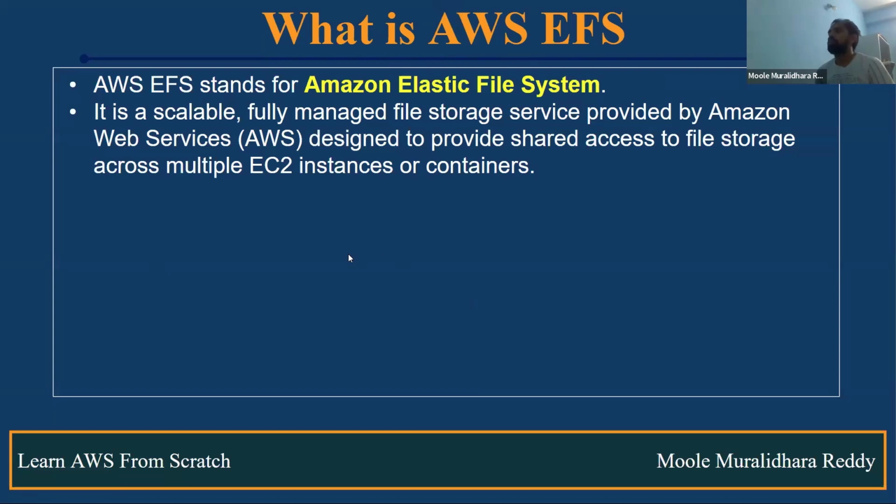You may ask the question, Murli, why do we need EFS? Well, I can use EBS, right? But EBS is specific to an availability zone, and you can attach it to only one EC2 instance. You can't attach multiple. But when you use EFS, we can mount this particular EFS endpoint on multiple EC2 instances, on a specific path. If you make any change from one server, the change automatically appears on the second server as well.